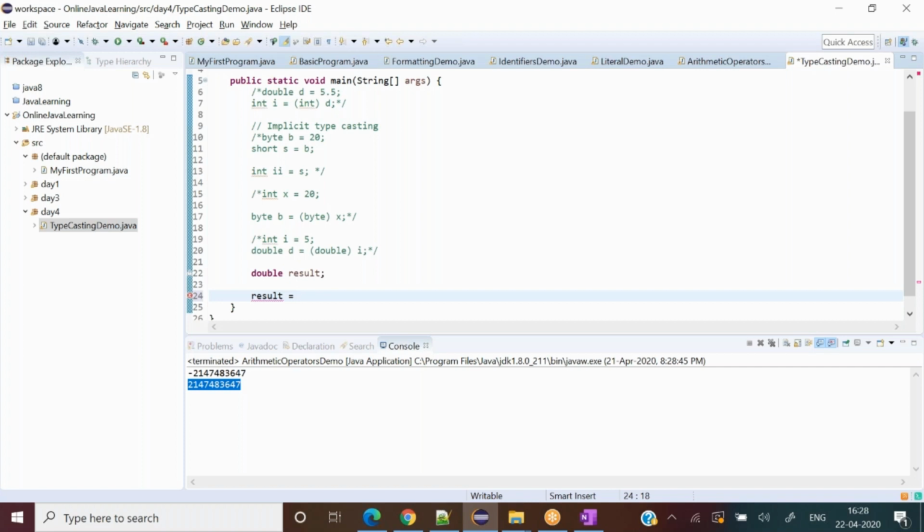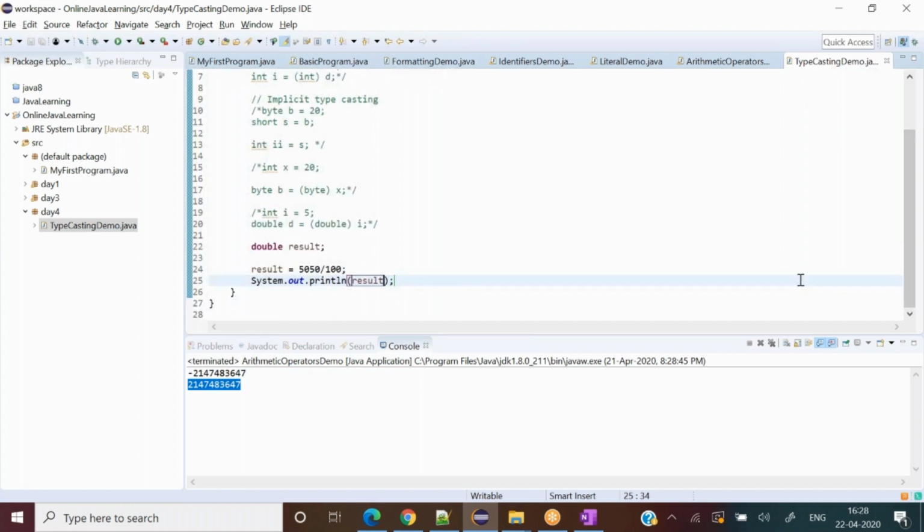It would be revision for whatever you learned earlier as well. If I write 5050 divide by 100, then I do sys out result, what should be an output according to you? Okay.